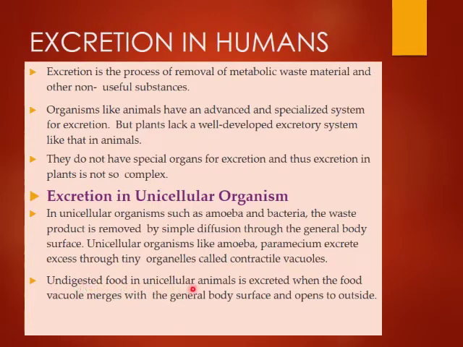Undigested food in unicellular animals is excreted when the food vacuole merges with the body surface and opens to the outside. Like in amoeba, through simple diffusion there is intake of food, and in a similar way they remove the waste through the cell surface. So there are no specialized organelles like in human beings for excretion in unicellular organisms.